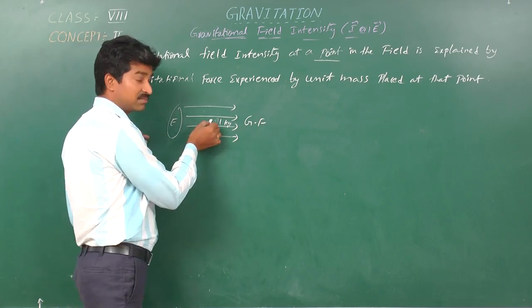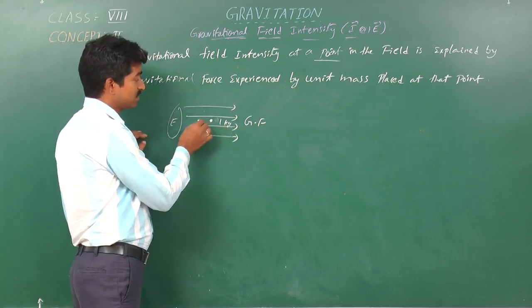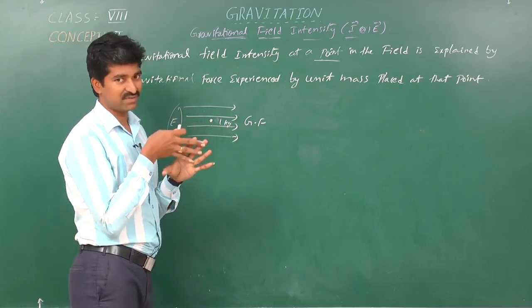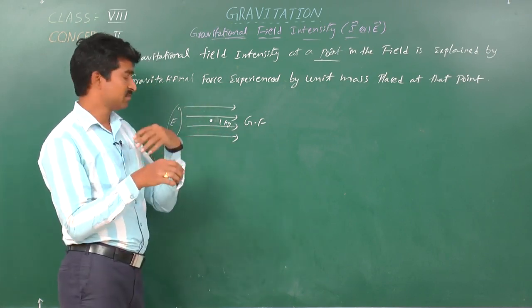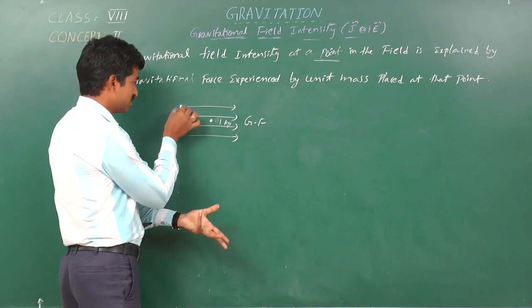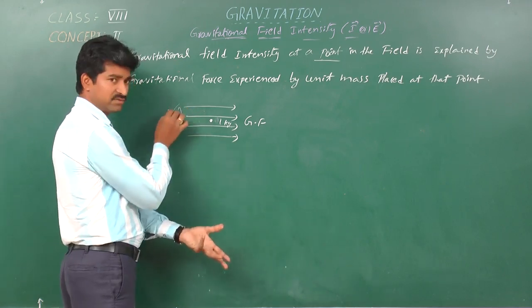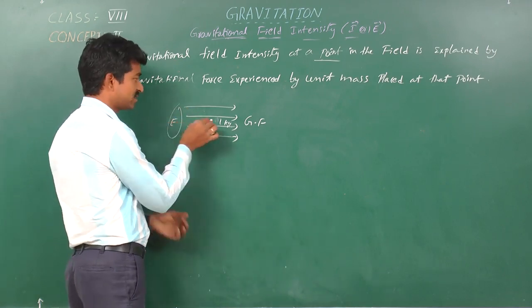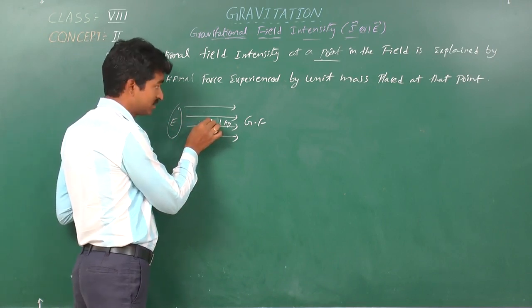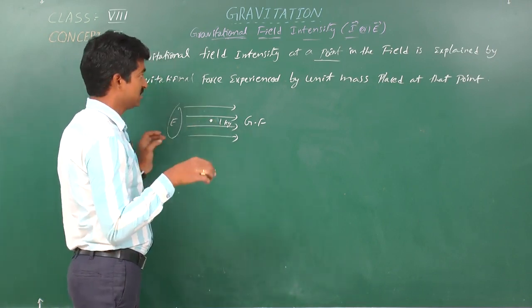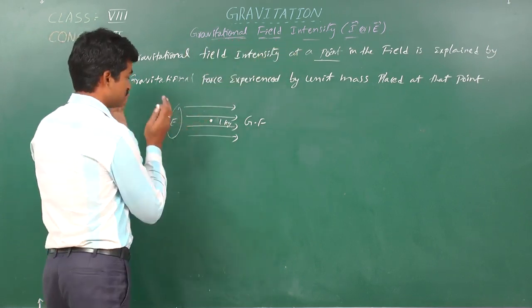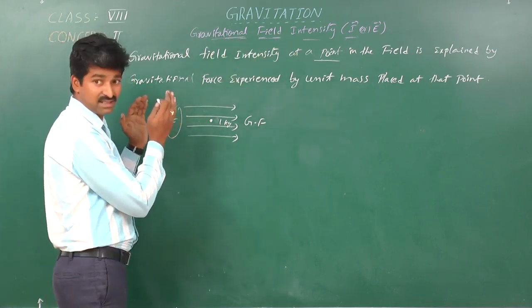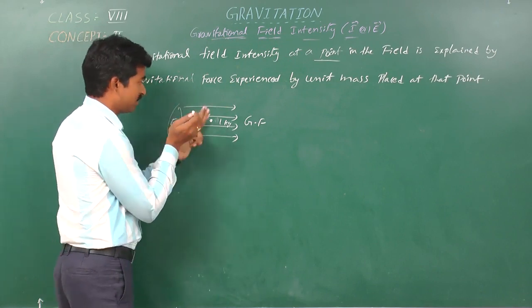Definitely this is also another massive body of mass 1 kg. These two will interact, and that interaction leads to a force. So this gravitational field exerts some force on this mass whose mass is 1 kg. That is what we call gravitational field strength. So this shows clearly the intensity of the field of the Earth on the 1 kg mass.